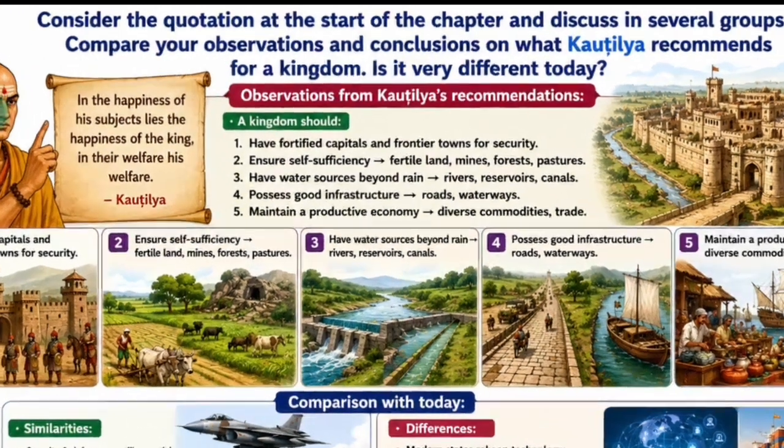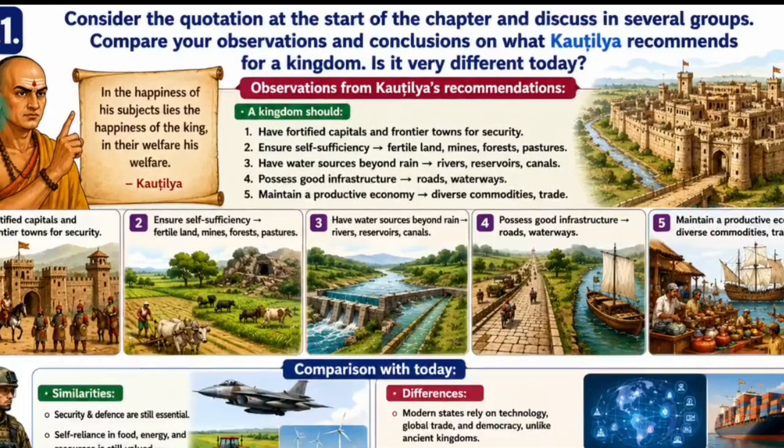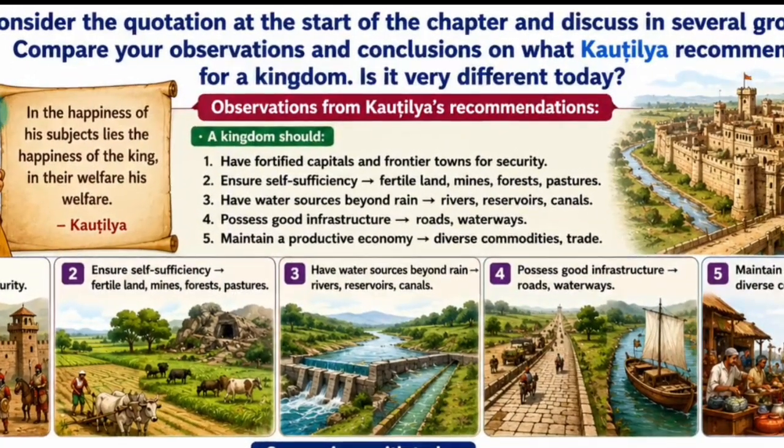Compare your observations. What are your observations in those lines in that quotation? Compare your observation and conclusion on what Kautilya recommends for a kingdom. So what are the recommendations of Kautilya? You need to focus on them and note them down. After that, is it very different today, or is that time's recommendation similar to the governing going on now? Is there any difference? Is there any similarity? This you need to find out and write in your answer.